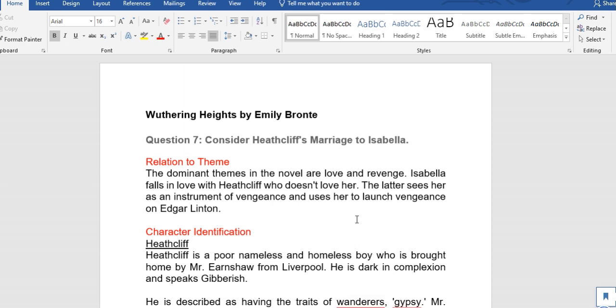The first question says, consider Heathcliff's marriage to Isabella. The first thing to do is to relate the question to the theme of the prose. That's one of the guidelines that I explain in the video I refer you to. The dominant themes in the novel are love and revenge. Isabella falls in love with Heathcliff, who doesn't love her. The latter sees her as an instrument of vengeance and uses her to launch vengeance on Edgar Linton.